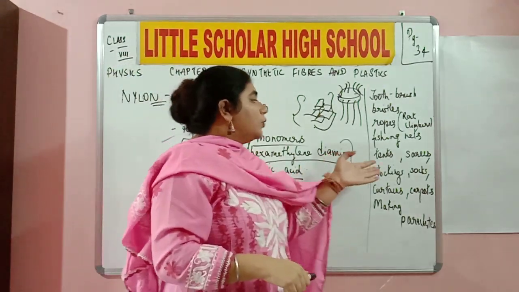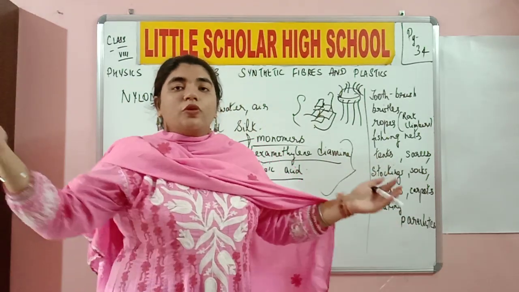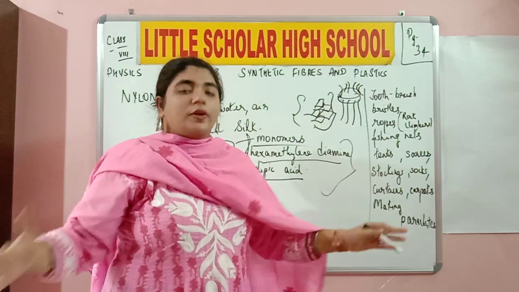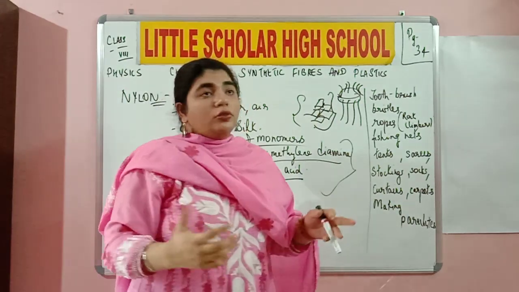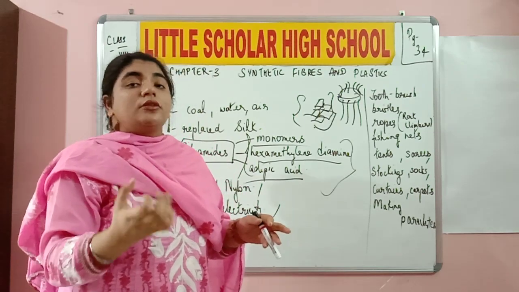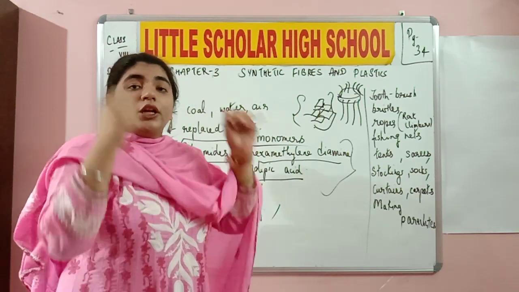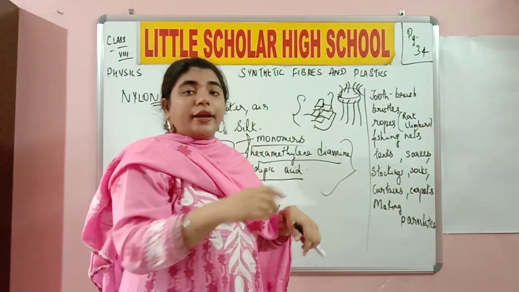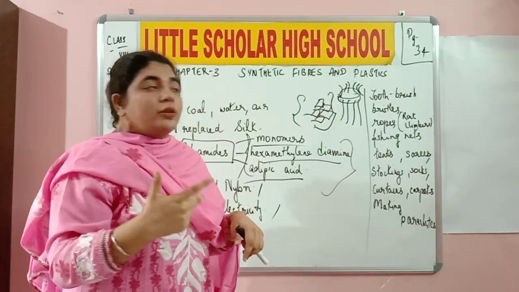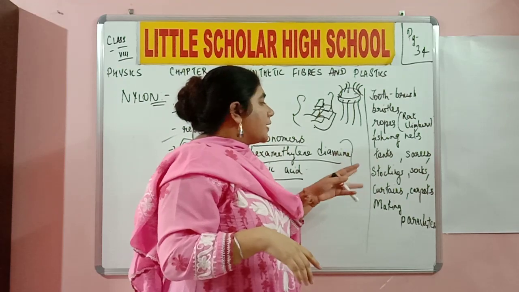Okay, so now there are tents also. People who go for camping and all, they carry tents with them. Those tents are made up of nylon. Also, it does not absorb water very quickly. You need to remember this point that nylon is not going to absorb water very quickly. You wash it and keep it for drying, it dries very quickly when compared to any other material like woolen or polyester.